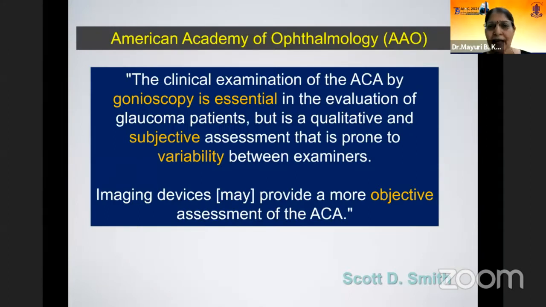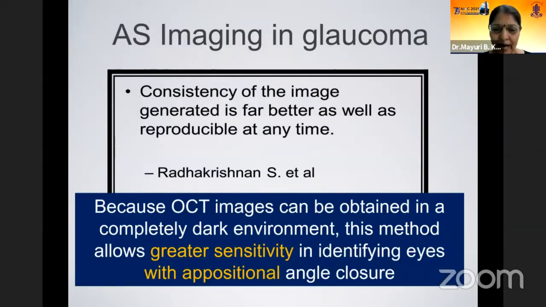It has been said that gonioscopy, and I still believe it is an essential tool, should be done for all patients. It gives us a subjective assessment and is prone to variability between examiners and in different conditions of light. While an imaging device provides a more objective assessment of the anterior chamber angle, it has a greater sensitivity, particularly in appositional angle closure, where you want to screen a large population.